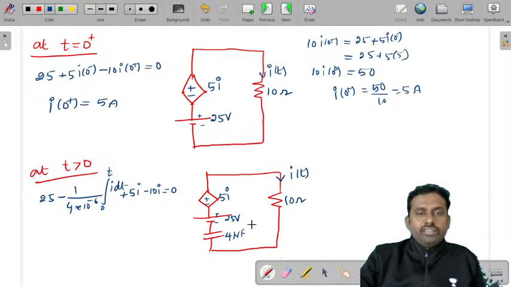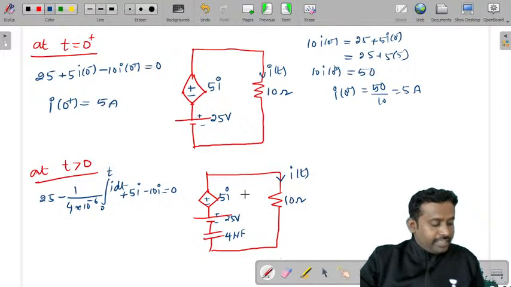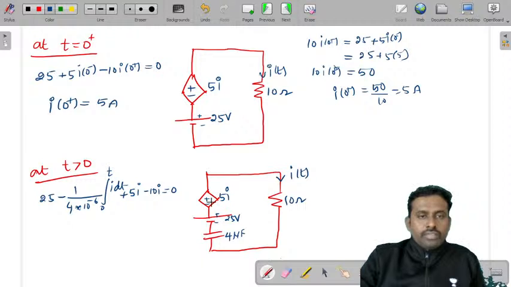So if you take this current in this direction, it is 25 minus 1 by c integral I dt plus 5i minus 10i is equal to 0.